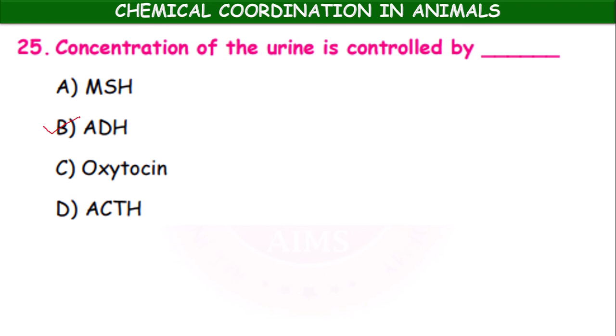The concentration of the urine is controlled by MSH, ADH, oxytocin, ACTH. It is ADH, antidiuretic hormone. If it is secreted in sufficient amounts, the urine concentration is normal. But if it is not produced, then the urine will be dilute with more water.